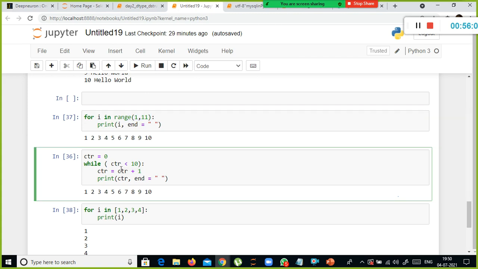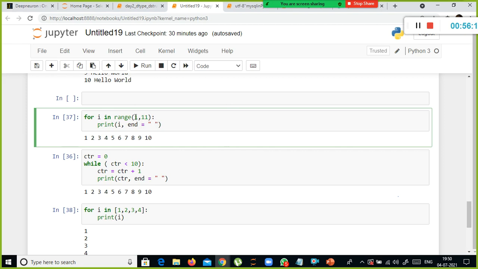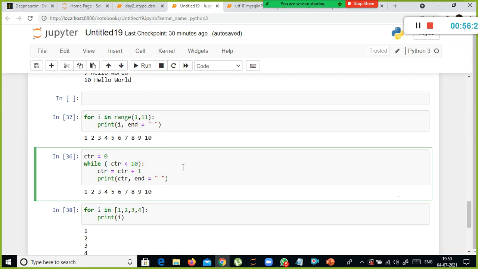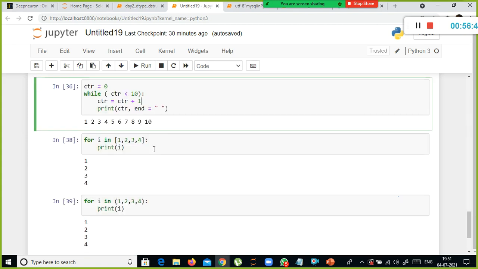Whereas in the case of while loop, you don't have to specify the number of iterations. This is nothing but the number of iterations: 10 times you need to iterate it. First time you print 1, second time 2, till it reaches 10. You fetch the values. But in the case of while loop, you need to specify the condition. Only when the condition is true, the body will get executed. That is the difference between for loop and while loop. But the overhead with the while loop is, you need to initialize the counter, and then you need to increment the counter till the condition is true. This one has to be incremented. Okay, that is the difference between for loop and while loop.